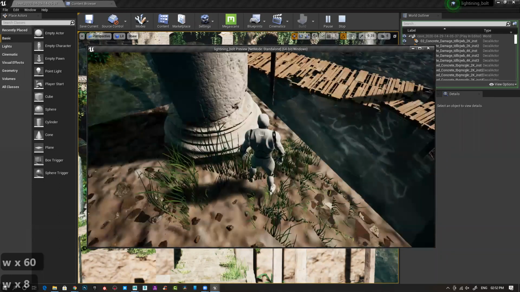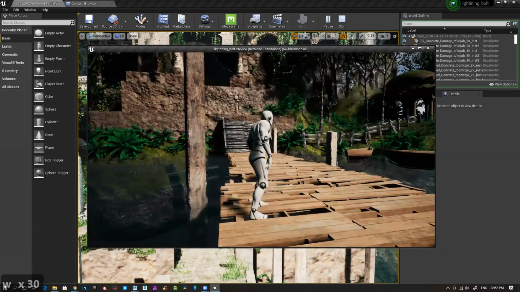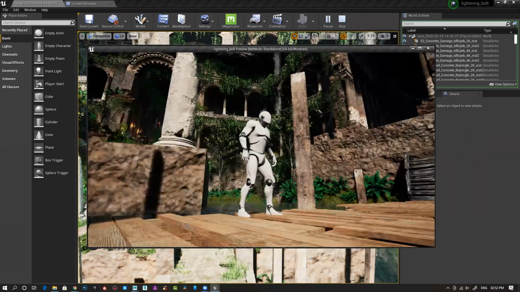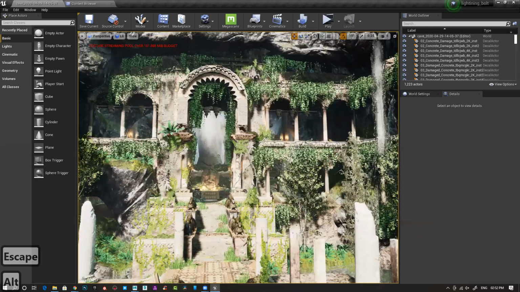Okay, I have changed this material. Oh, this section. I changed this particular material, so it's messed up. Okay, okay, understood.